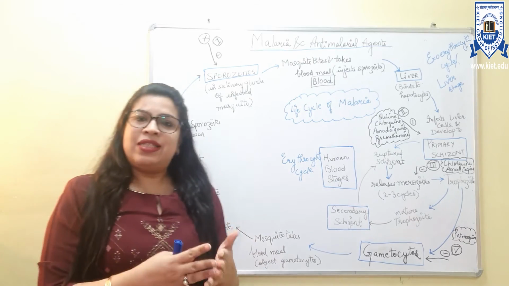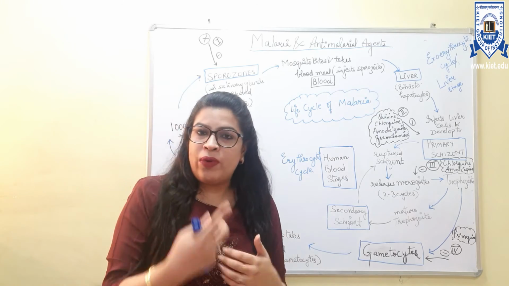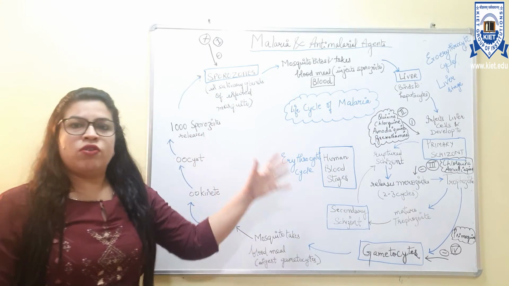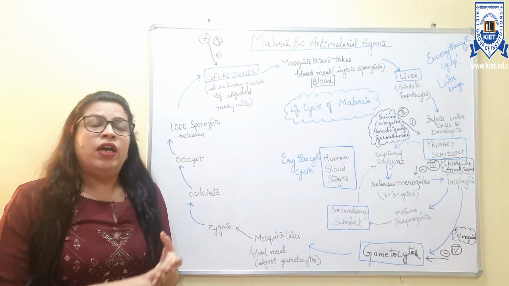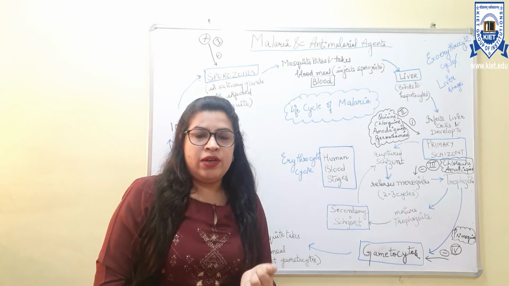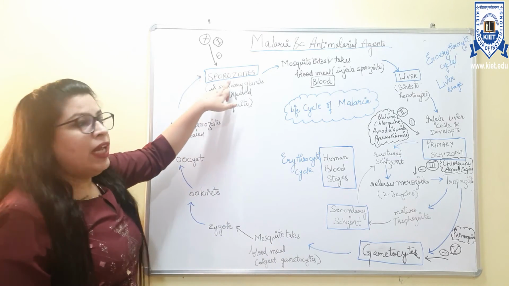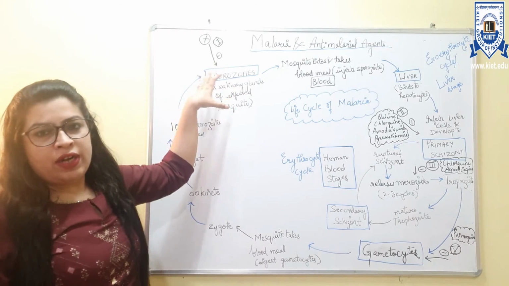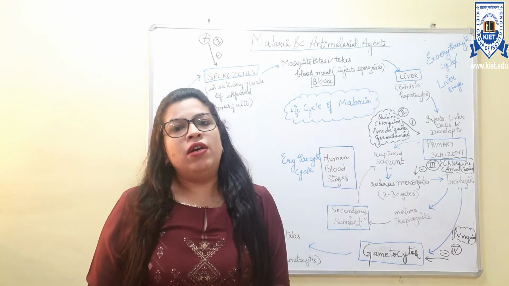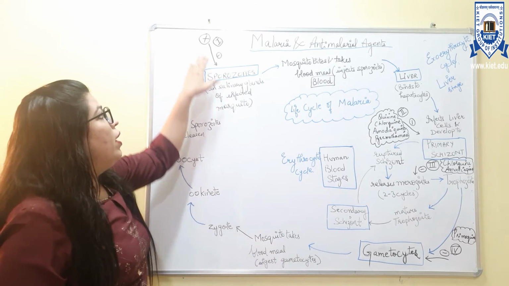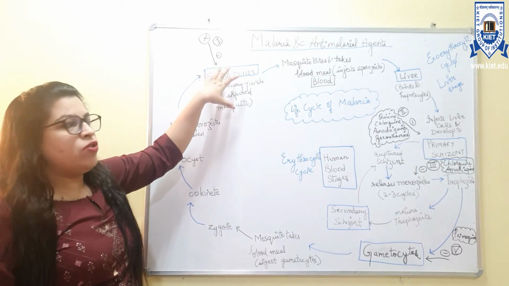Now in medicinal chemistry, we have to focus upon the drugs which can be developed by looking at the process of the whole life cycle of the malaria. Basically there are four things where we can focus in developing the drugs. First is the killing of the sporozoite, which is not at all possible because it comes from the parasite which infects the Anopheles. So here drug development is not possible to kill the sporozoites itself.